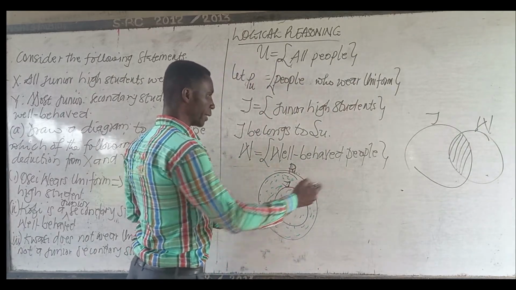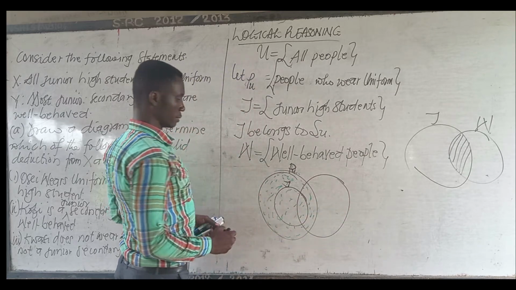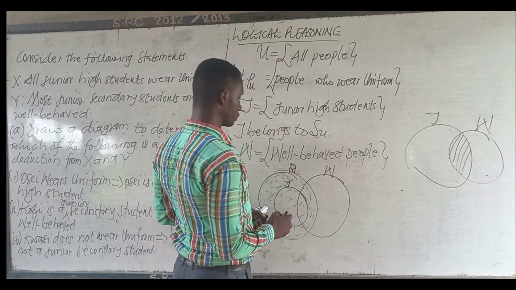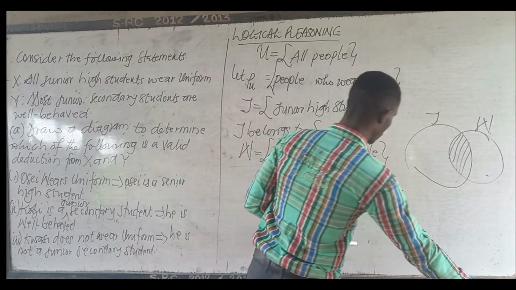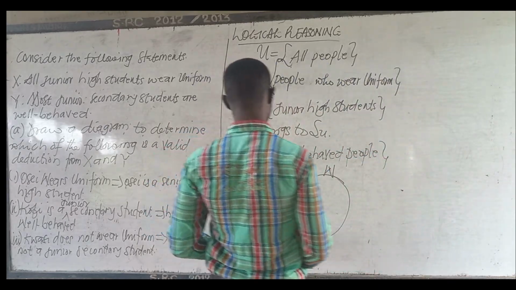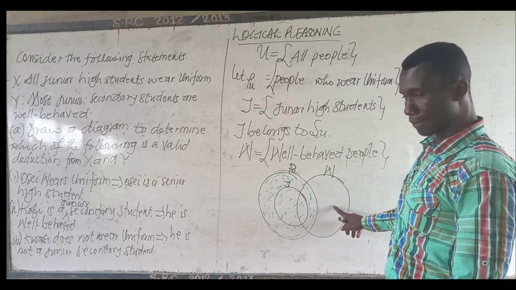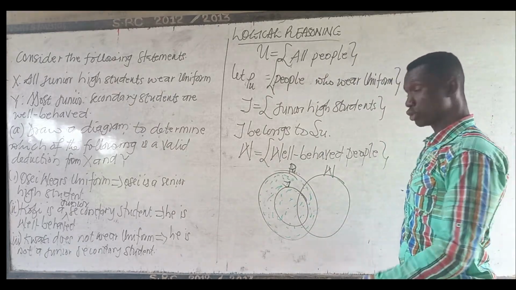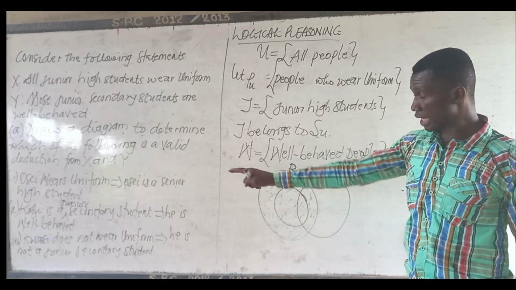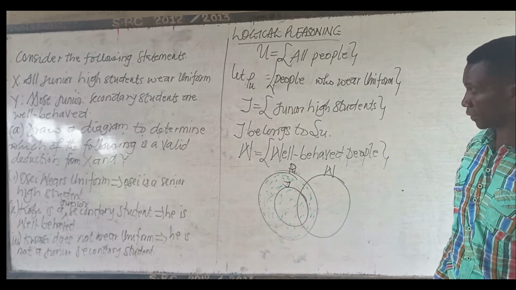So when I draw it here, well behaved, W, will intersect the junior circle. Now we come to the questions. We are using the diagram to answer the questions. You don't answer the questions from your own mind. We use the diagram to determine the validity or otherwise of the statements that have been given.